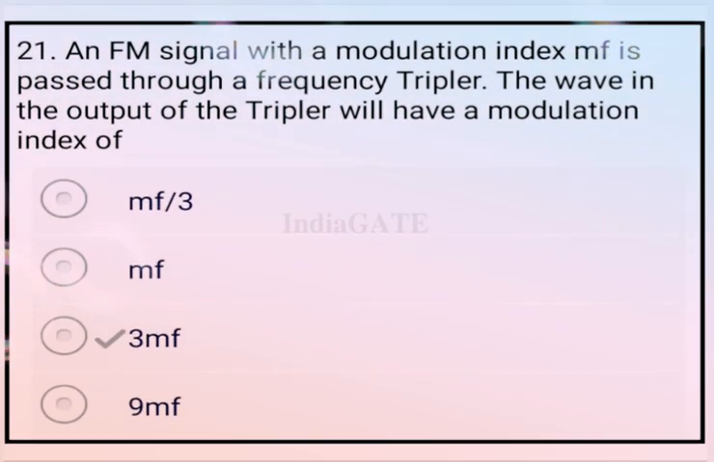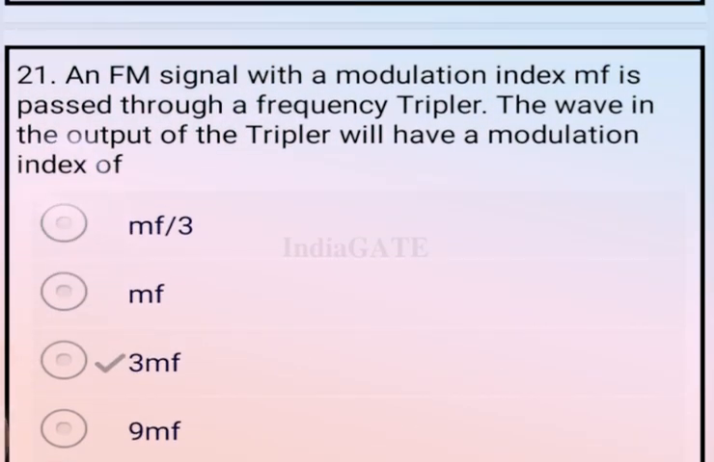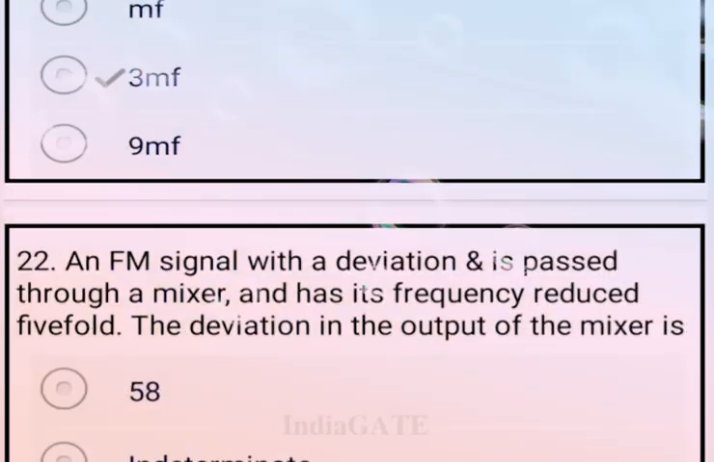Come to the next question. An FM signal with a modulation index mf is passed through a frequency tripler. The wave at the output of the tripler will have a modulation index of, so here the modulation index is 3 mf. So option C is your correct answer.